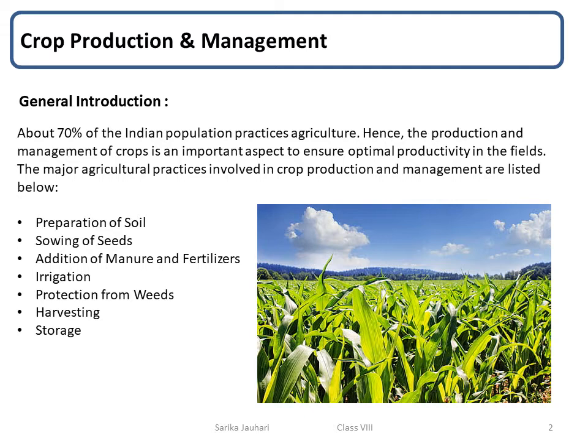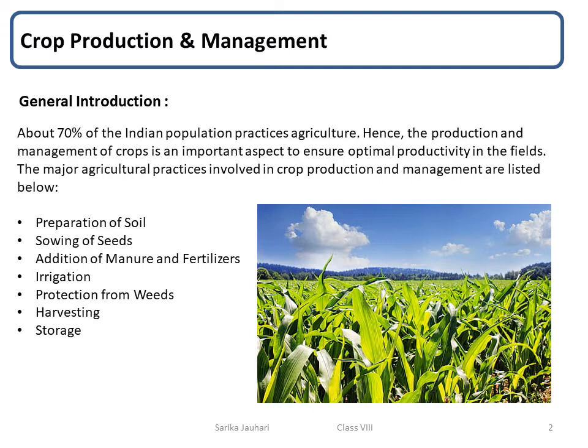When plants of the same kind are cultivated at one place on a large scale, it is called a crop. A variety of crops grow in different parts of our country. We have two kinds of crops, kharif crop and rabi crop.